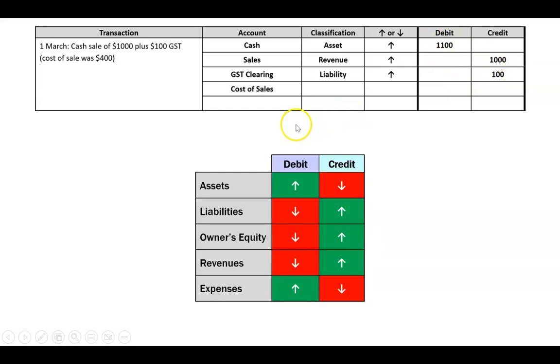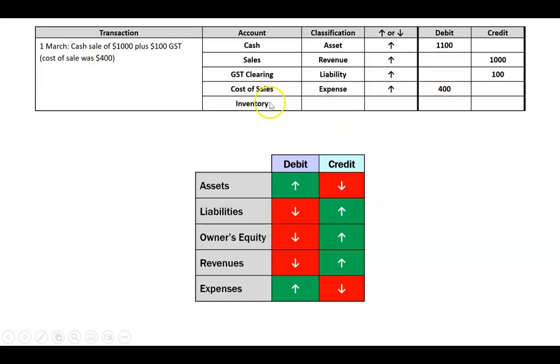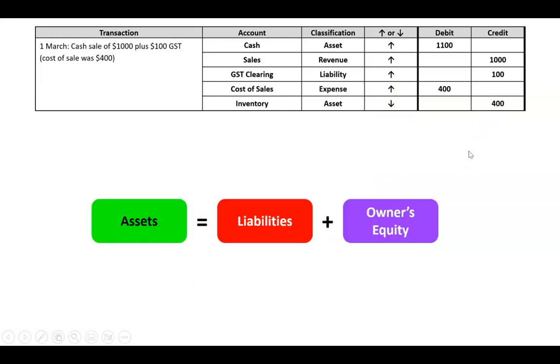Beautiful. And then we've got cost of sales. Cost of sales is an expense. It's going up, and the cost of this sale was $400. So when an expense goes up, that's a debit. We have to give up some inventory to make this sale. Inventory is an asset. It's going down, and when an asset goes down, it's a credit, and our debits equal our credits. And the main thing here is our accounting equation balances. So we always want to check this after every transaction.